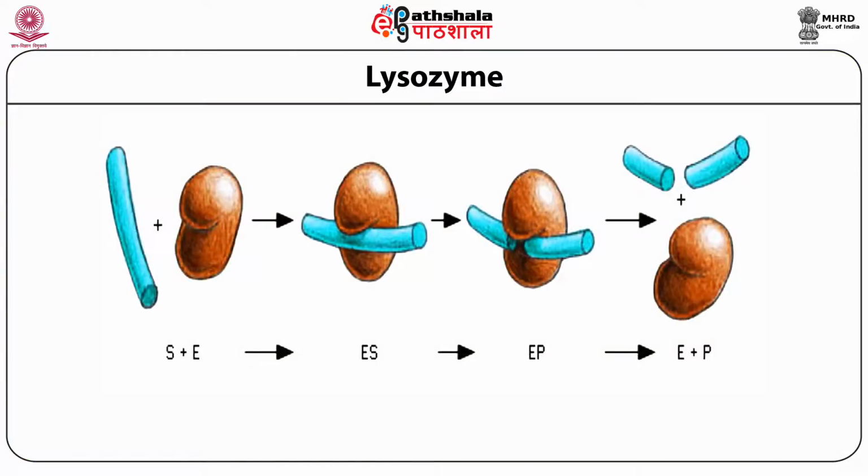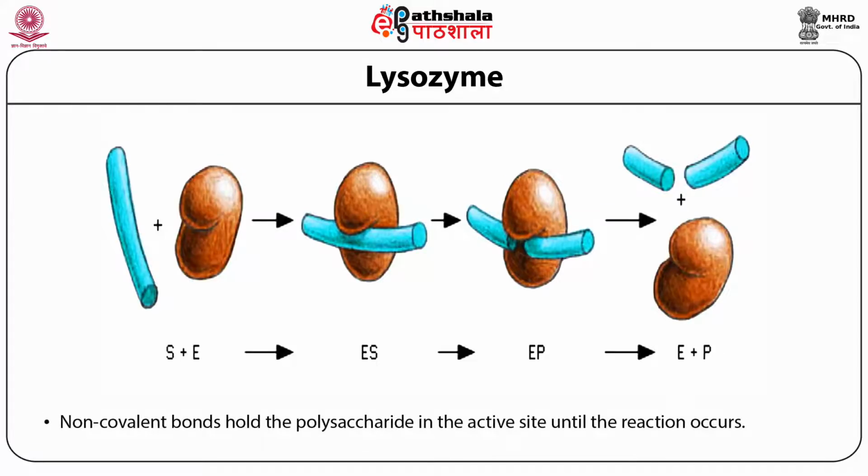The active site is a special binding site in the enzyme where the chemical reaction takes place. That is the active site or domain where the biochemical reaction takes place. Lysozyme uses non-covalent bonds to hold the polysaccharides in the active site until the reaction occurs. Non-covalently, it makes a cavity, and the substrate plus enzyme produces an enzyme-substrate complex, which further produces an enzyme-product complex. Finally, the enzyme is separated from the products.